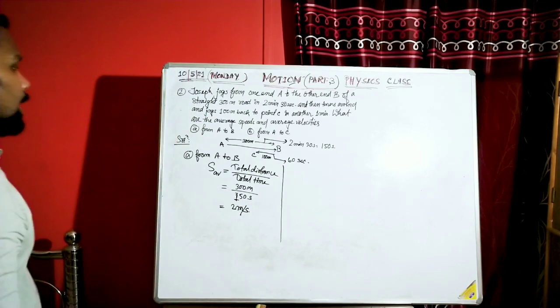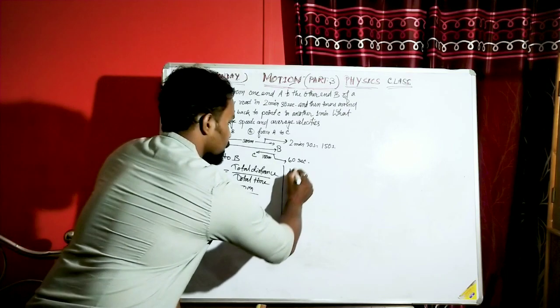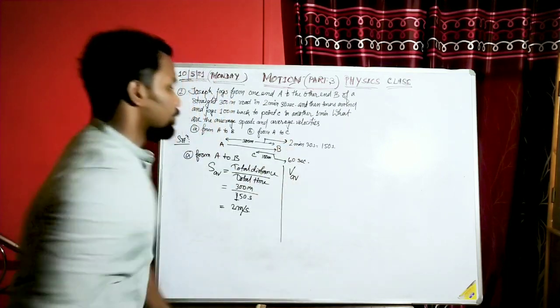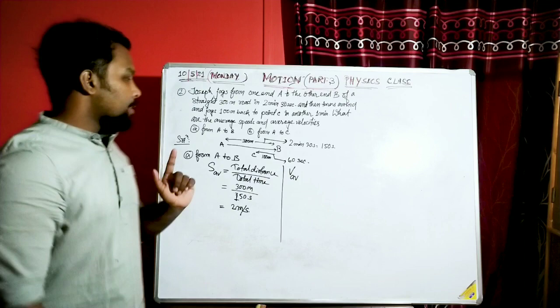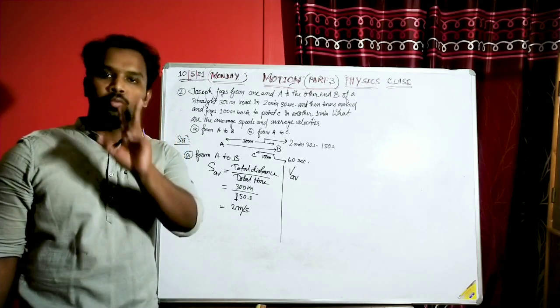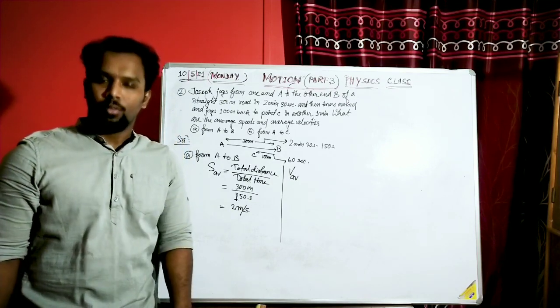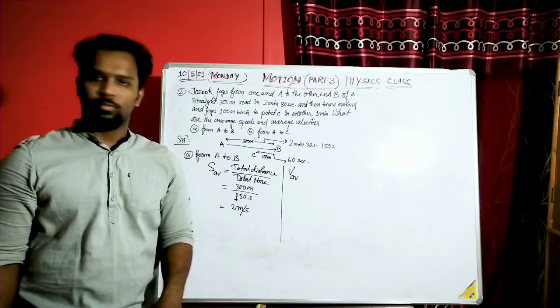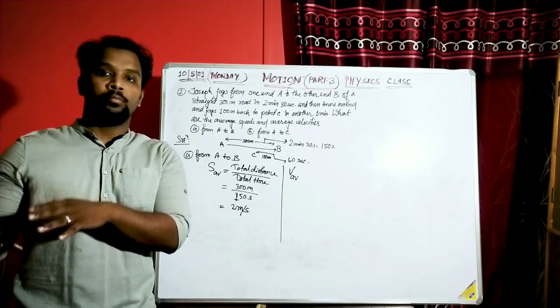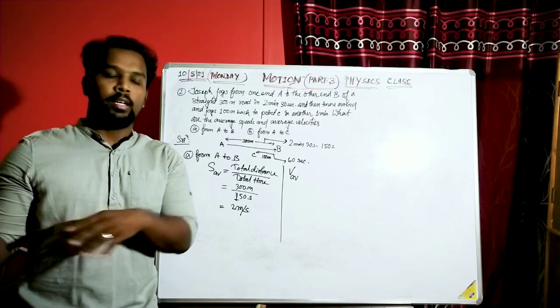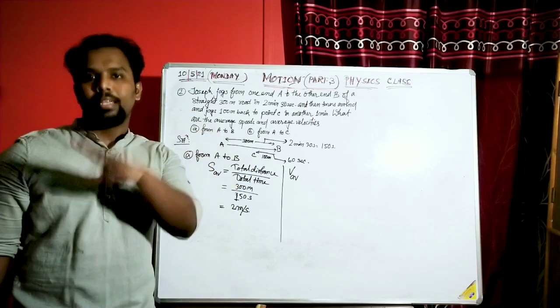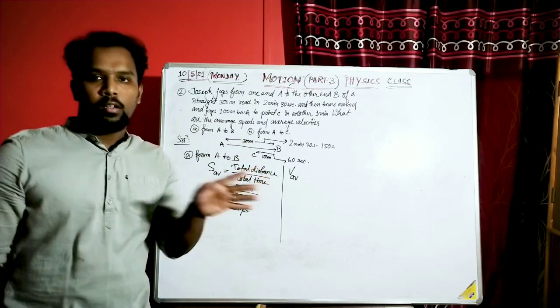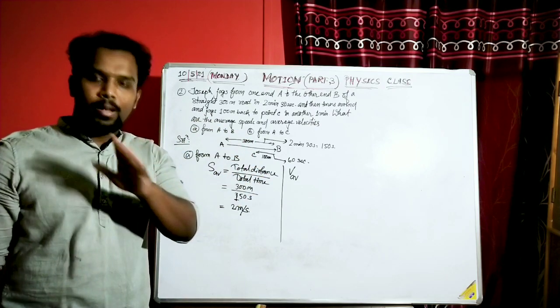Now we have to calculate the average velocity, and I will represent that as V av. I have written down and explained two formulas of average velocity, right? One is final velocity plus initial velocity divided by 2, if the velocity is uniform. In other cases, if the displacement is given, the formula is net displacement by total time taken.